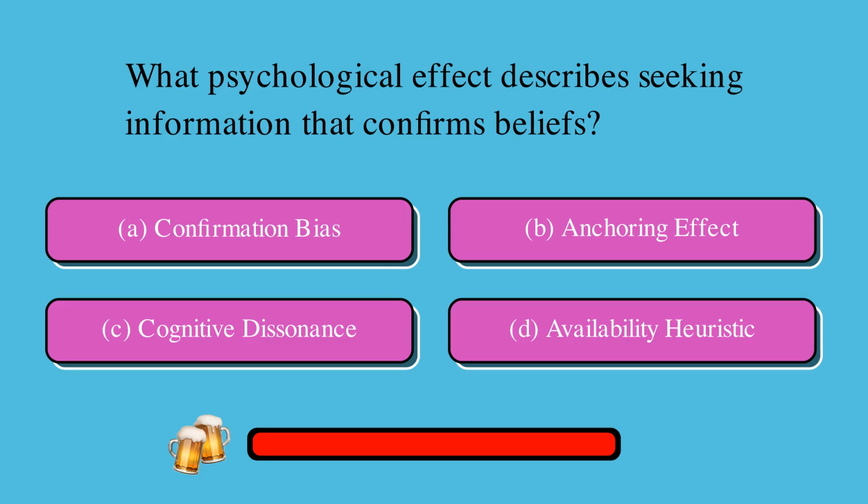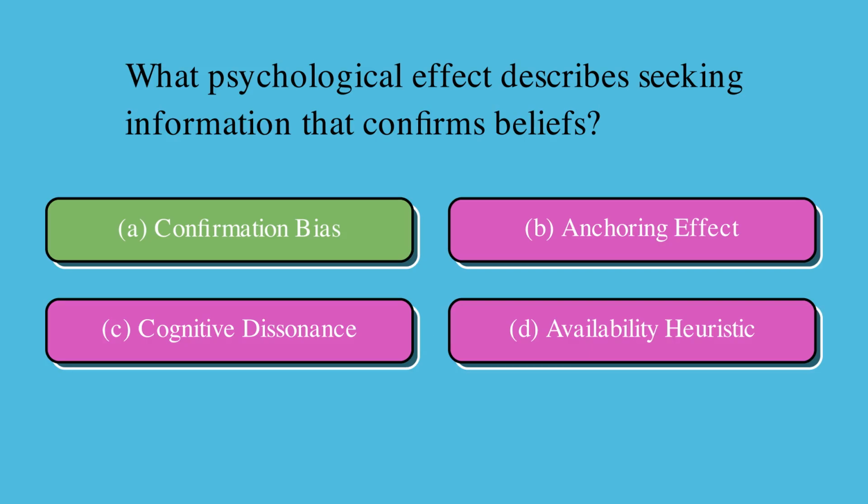What psychological effect describes seeking information that confirms beliefs? Is it A, confirmation bias, B, anchoring effect, C, cognitive dissonance, or D, availability heuristic? The correct answer is A, confirmation bias.